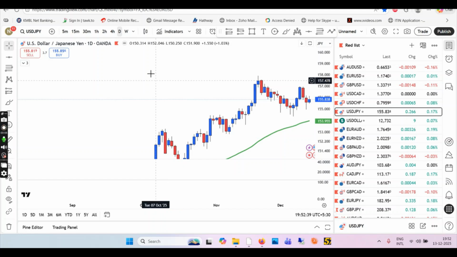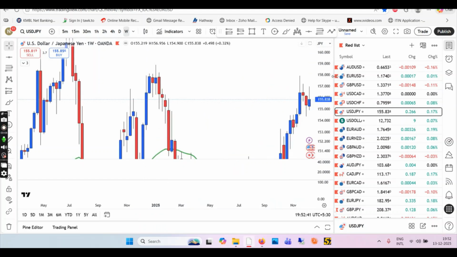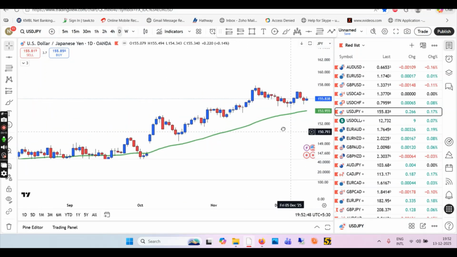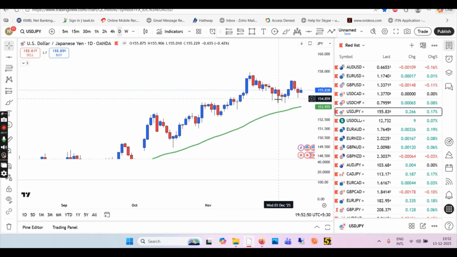Let's talk about USDJPY. So starting your top down approach with a weekly time frame. Weekly, we are in the uptrend. So trend is up. Coming back to daily time frame. Daily, we have not made a new high yet.